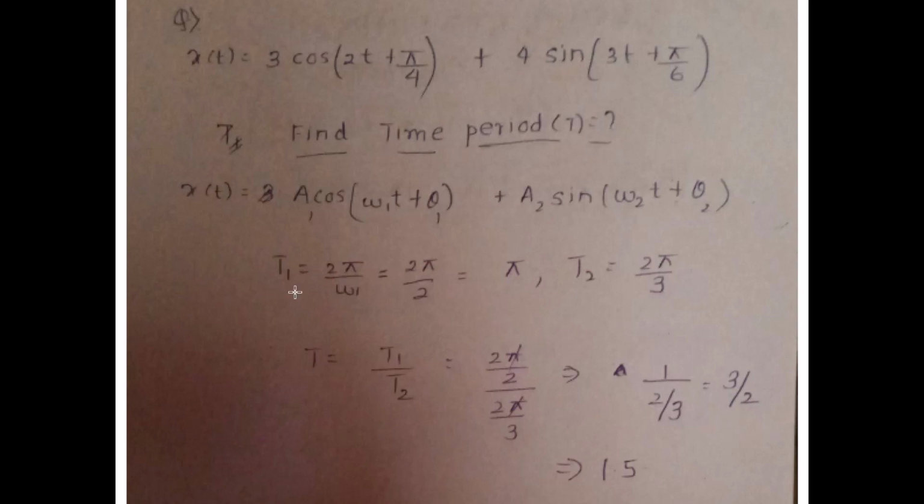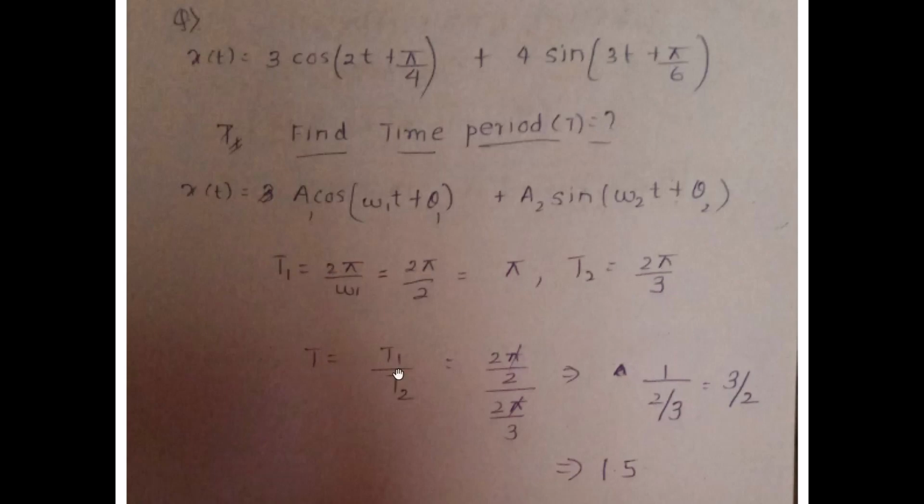So T1 is 2 pi by omega 1, which with omega 1 equal to 2 is given as pi, and T2 is equal to 2 pi by omega 2, and my omega 2 is nothing else than 3. Hence my T1 is pi and T2 is 2 pi by 3.